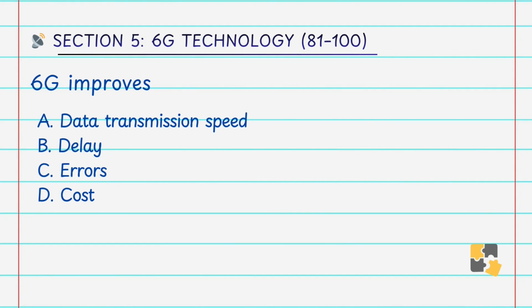6G improves A. data transmission speed, B. delay, C. errors, D. cost. Answer is A. data transmission speed. Speed will be significantly higher than the previous generation. That's why 6G improves the data transmission speed.